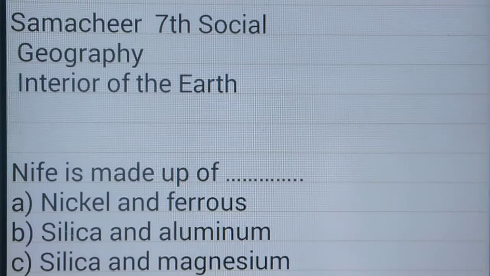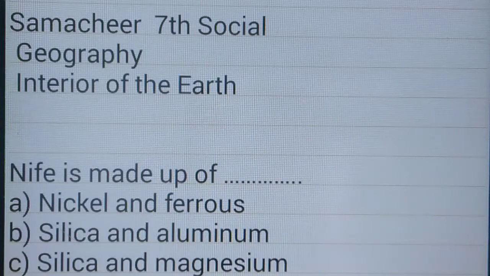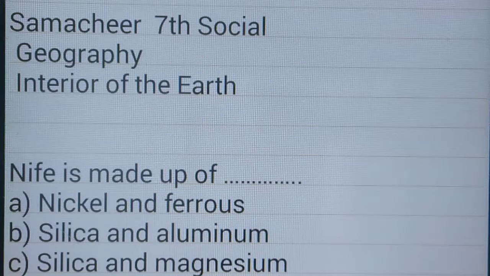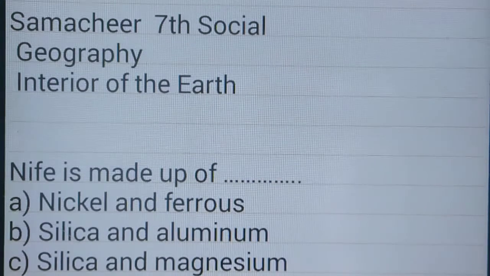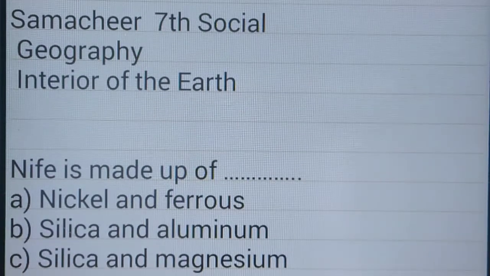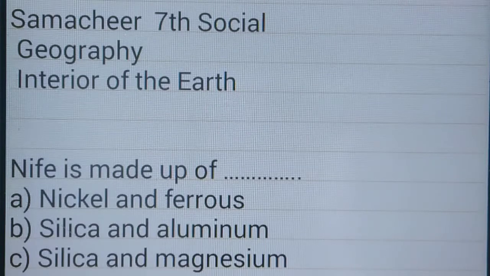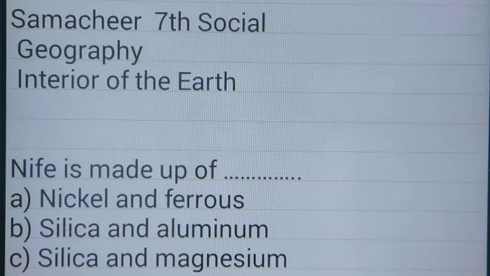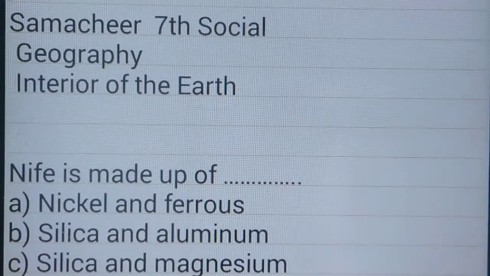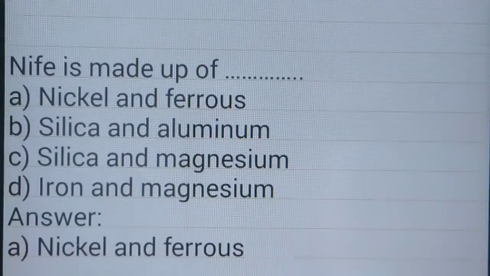Today we have a discussion on Samacheer Kalvi 7th Social Geography. The title of the session is Interior of the Earth. This is mostly based on concepts and facts. Most of the competitive examinations, from the top level UPSC to all sorts of examinations including the Tamil Nadu Public Service Commission, have fact-based multiple choice questions. It's useful for your preparation.